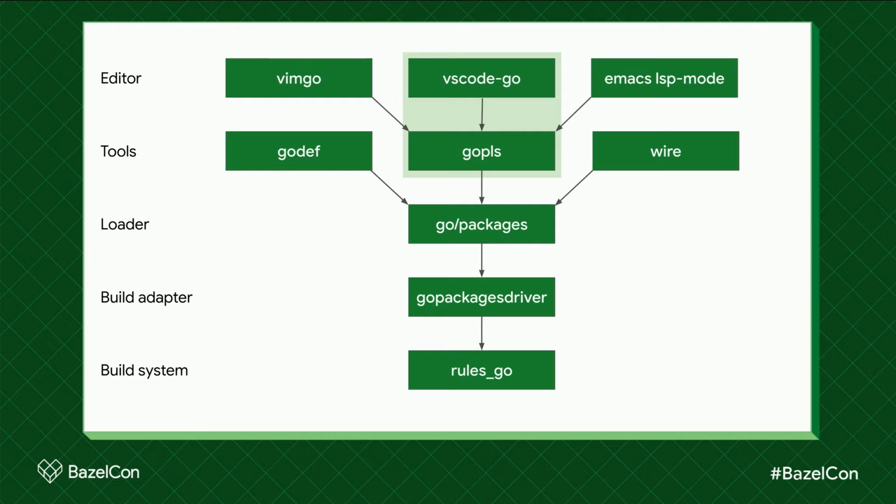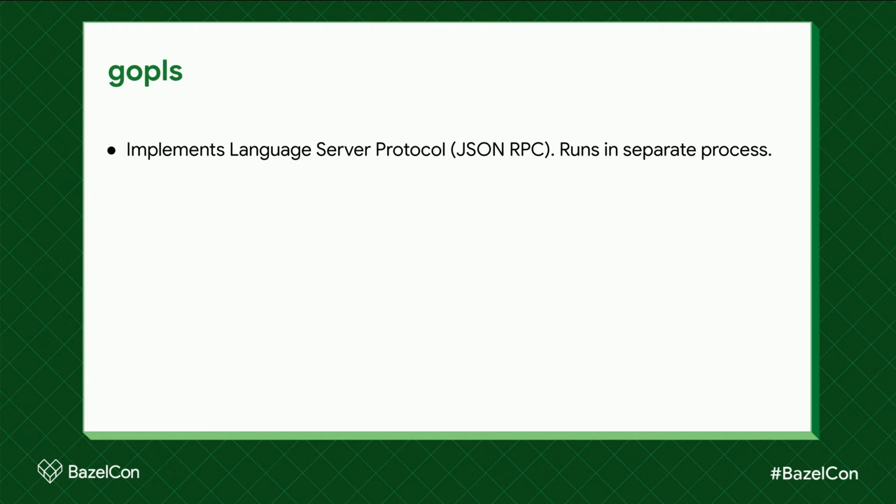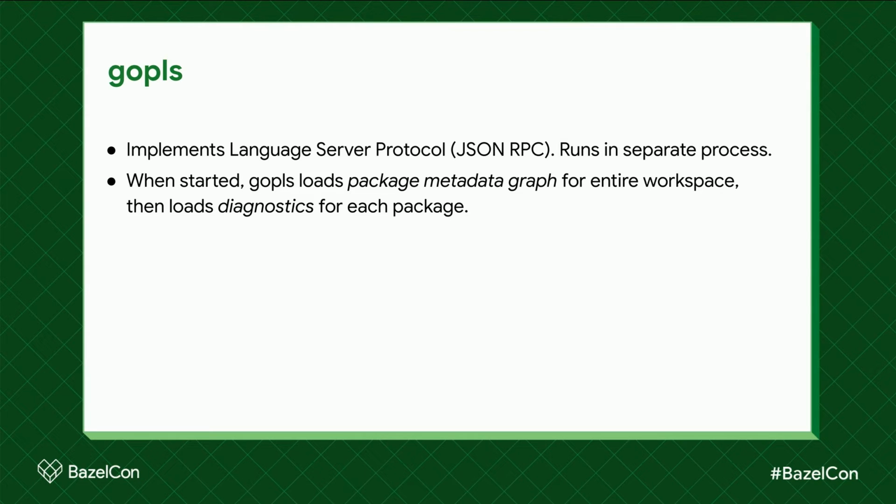So now we're going to work our way back up to GoPlease and VS Code. As I alluded to earlier, GoPlease is a standalone program that runs in a separate process from the editor. It communicates with the editor using language server protocol, and that sends JSON requests, responses, and notifications over standard in and standard out. And that lets GoPlease be decoupled from any specific editor. When GoPlease starts, it builds a graph of all the packages in the workspace. So this is kind of like IntelliJ's indexing thing, except we don't actually have visual feedback like a progress bar or anything. That would be nice.